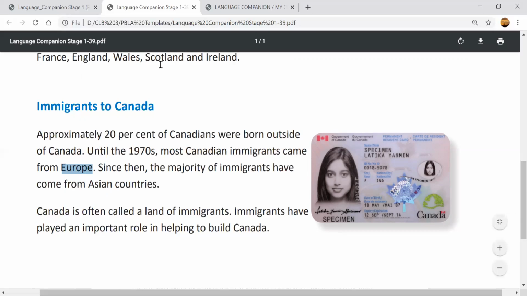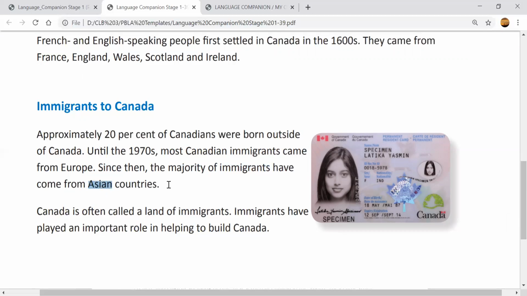So France, England, Wales, Scotland, Ireland, different places from Europe. But since then, the majority, meaning most immigrants, have come from Asian countries.